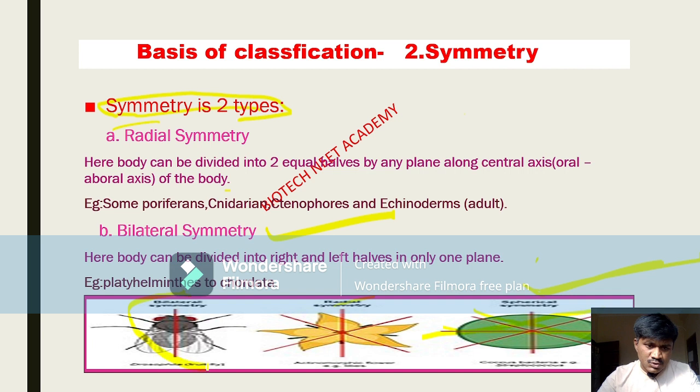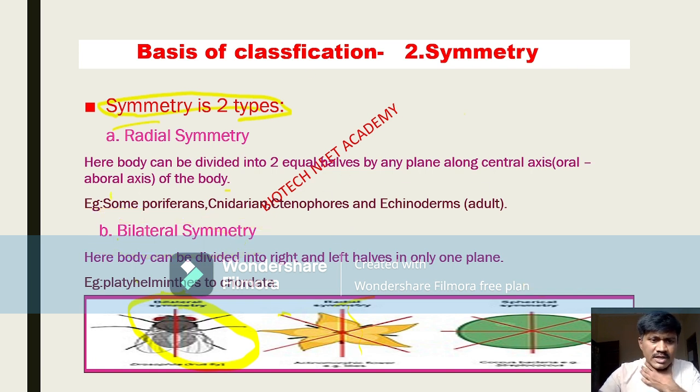Here in the radial one you can observe many planes, 3-4 planes, through which we can divide one organism into equal parts. If one organism is divided only through one plane, it is called bilateral symmetry. If an organism is divided into two equal halves through many planes, then that is radial symmetry.